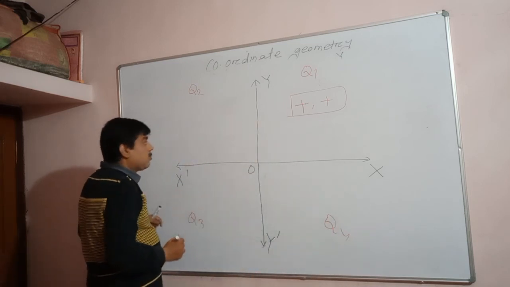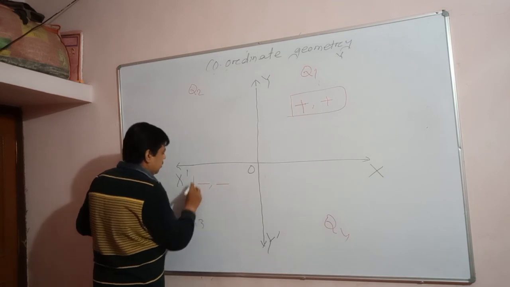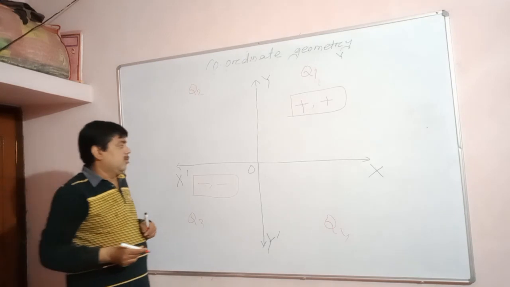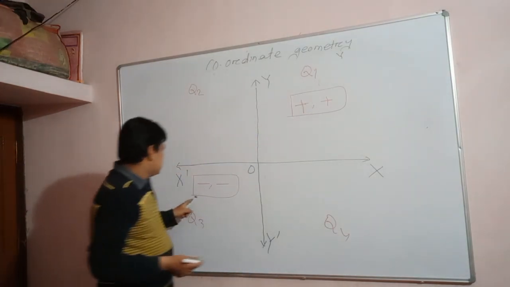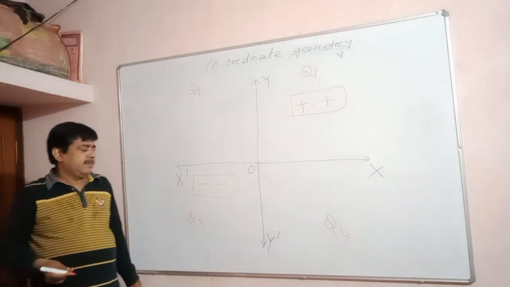In the third quadrant, this is the interesting thing: the X value is negative and Y value is negative. Is it clear? In the first quadrant, X is positive, Y is positive. Exactly opposite, in the third quadrant, X coordinate is negative, Y coordinate is negative.